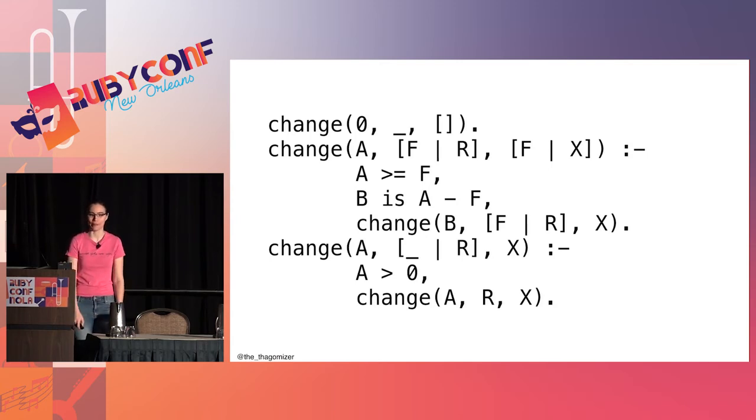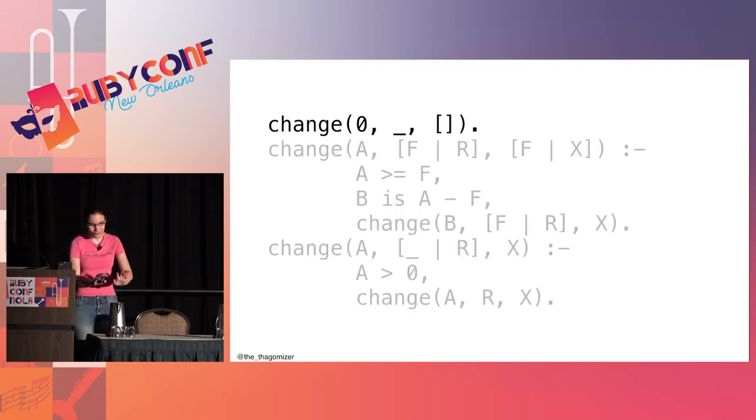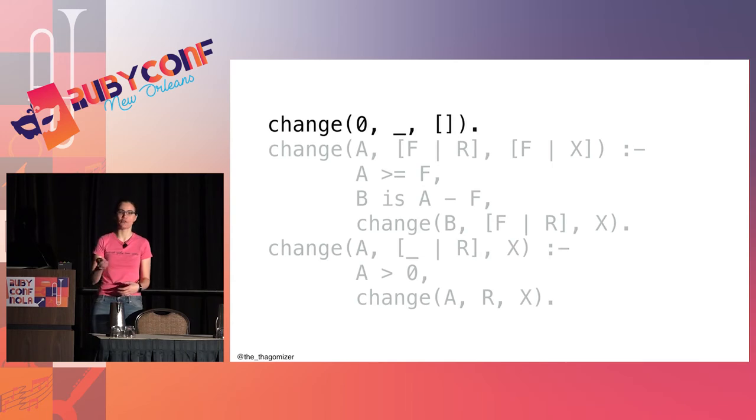So here's the code for the change function. It's actually shorter than the Racket. We'll go through it, I promise, I promise. So first case, the easy case. How do I make change for the amount 0? Well, change for the amount 0 is the empty list. And I don't care what's in my cash drawer, which is why I'm using the underscore, because I don't need to use anything from the cash drawer if I'm making change for 0.